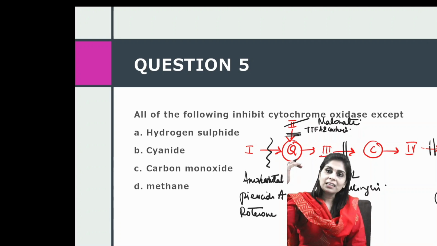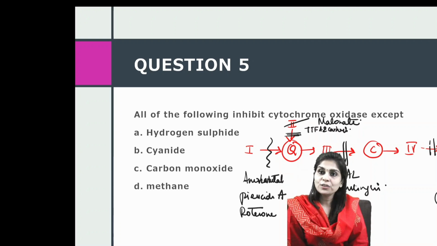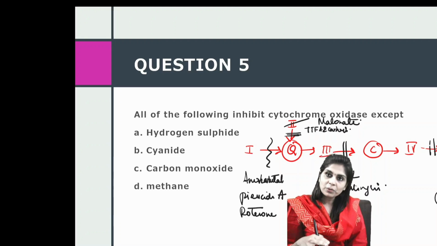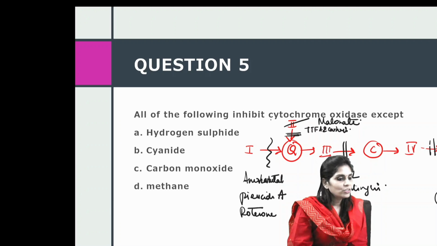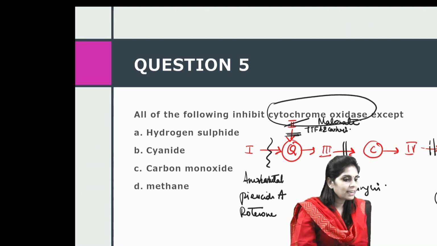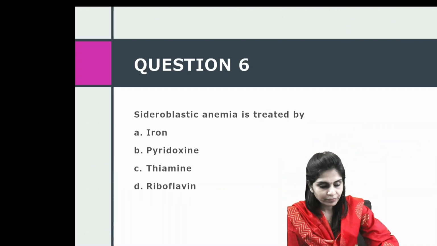It decreases the oxygen carrying capacity of hemoglobin. Apart from that, it also inhibits electron transport between 4 and oxygen. So cytochrome oxidase is inhibited by hydrogen sulfide, cyanide, and carbon monoxide. So the answer would be D, methane.